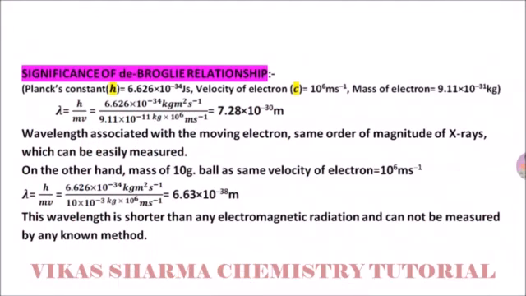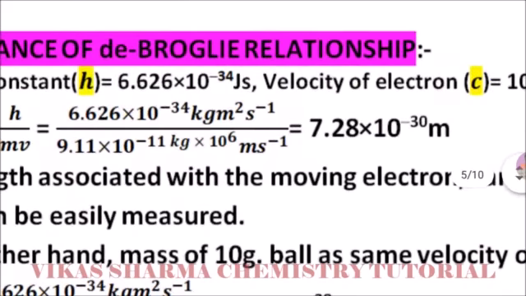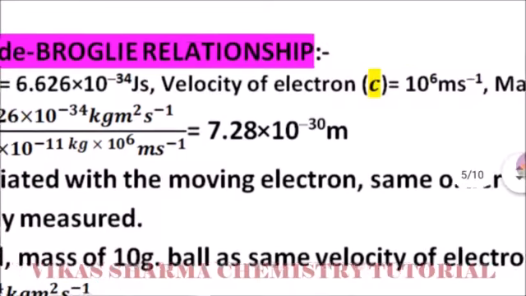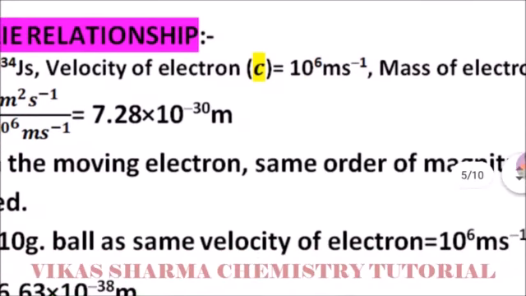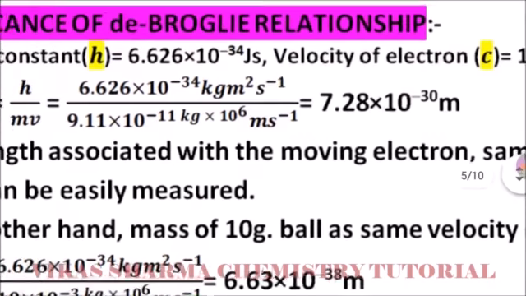Now the significance of the de Broglie relationship. De Broglie gave a new equation. Planck constant is equal to 6.626 into 10 to the power minus 34 joule second. Velocity of electron is equal to 10 to the power 6 meter per second. Mass of electron, we know, is 9.11 into 10 to the power minus 31 kilogram.